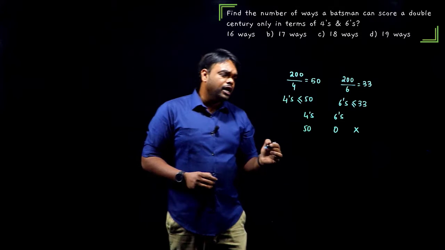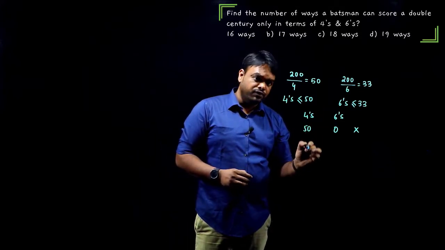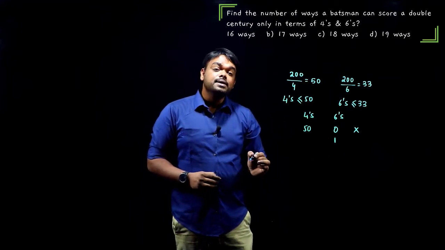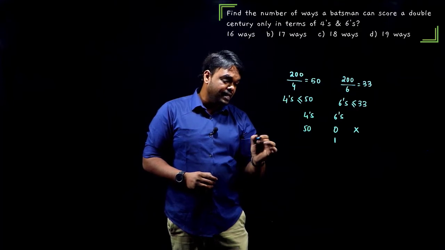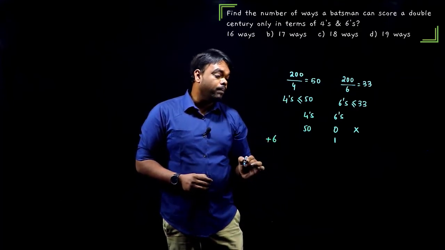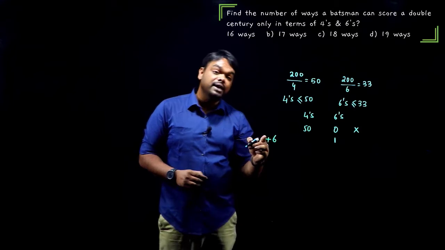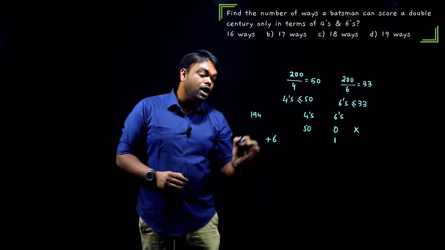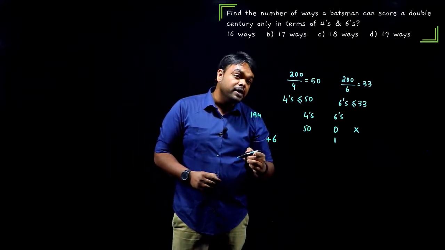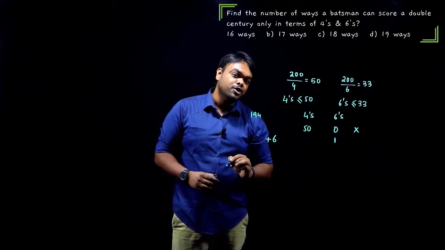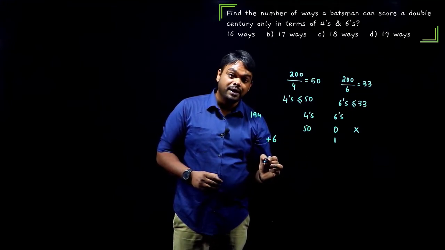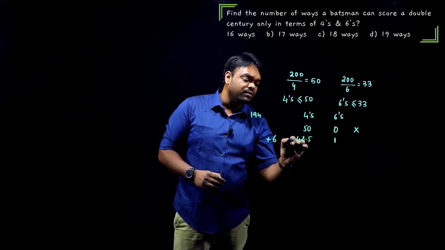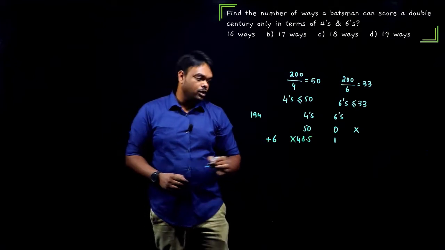Next, now you try to put 1 6 here. 1 6 is 6 runs. Let me write it here, 6 runs. Now, how many 4s do you have to do? 6 runs means you are still left with 194. Now these 194 should be scored in 4s, but 194 is not divisible by 4, right? If you try to do this you should get 48 point something 5, which is ruled out, right? We cannot take this method.